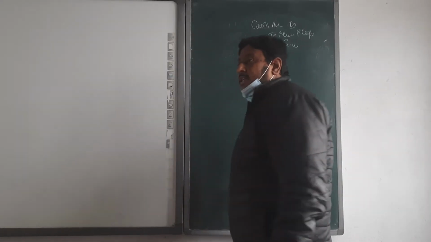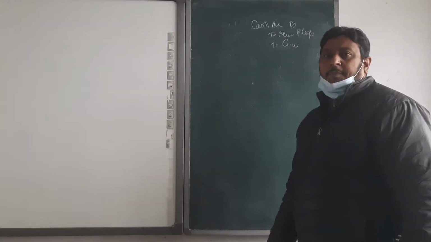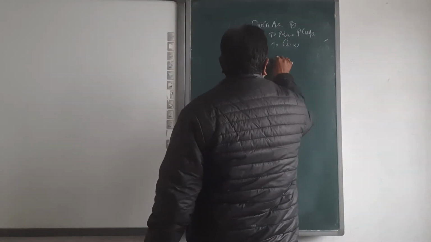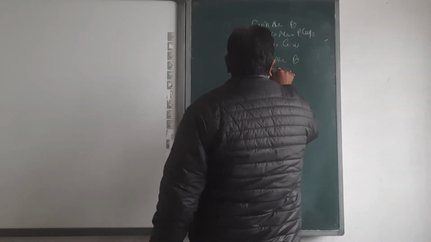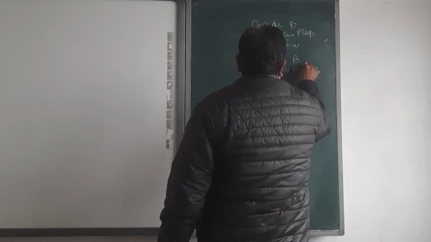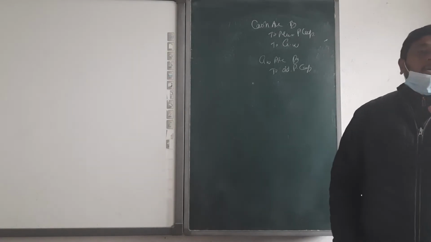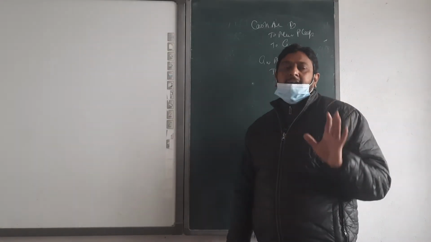Then this goodwill will be distributed among the old partners in their sacrificing ratio: goodwill account debit to old partners' capital. These two entries are confirmed in the case of a new partner's admission.